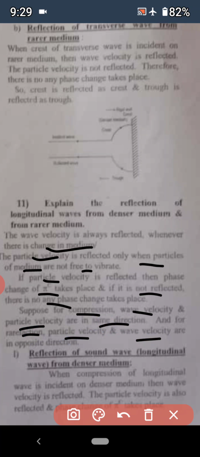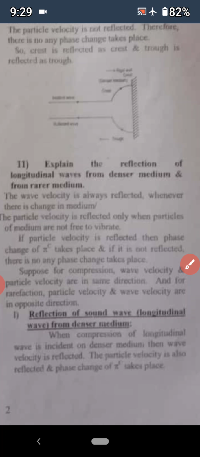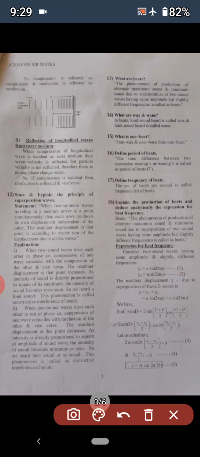Then after that, how the reflection takes place from the denser medium. When compression of a longitudinal wave is incident on a denser medium, then wave velocity is reflected, particle velocity is also reflected, and a phase change of pi radian takes place. Then compression is reflected as compression and rarefaction is reflected as rarefaction.